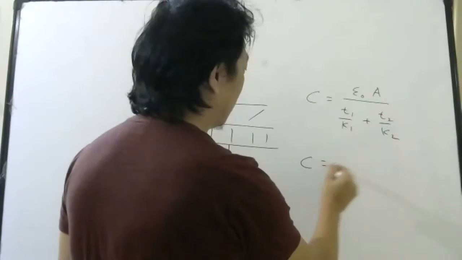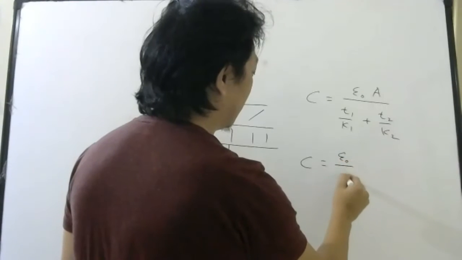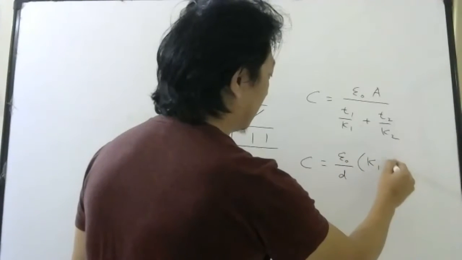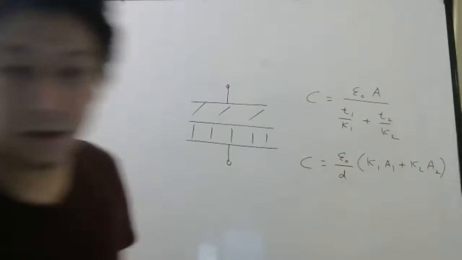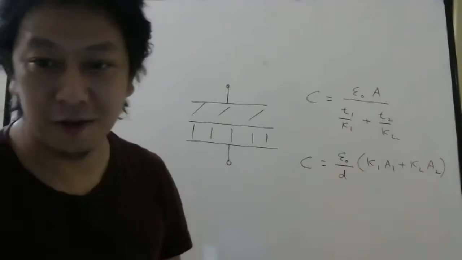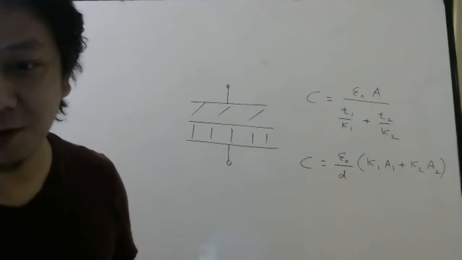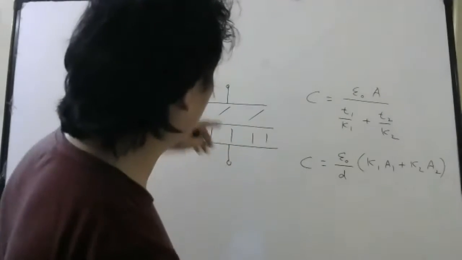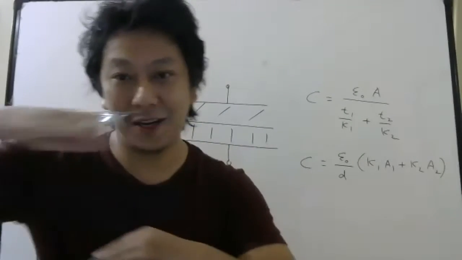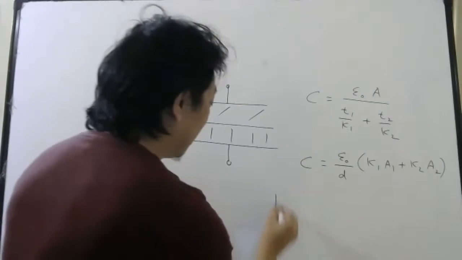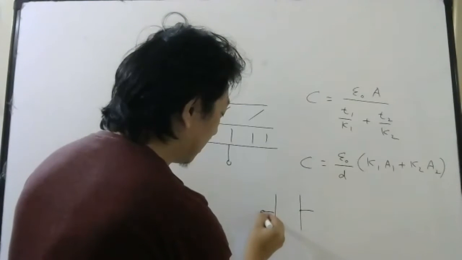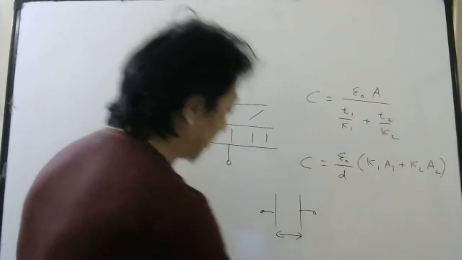This one or this one? If this is given, which one will you use? First one only you have to use. Very good.